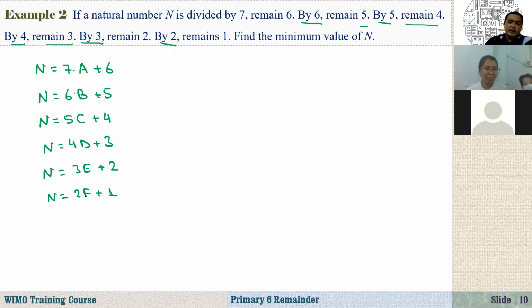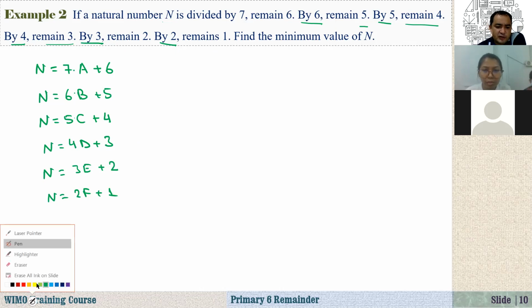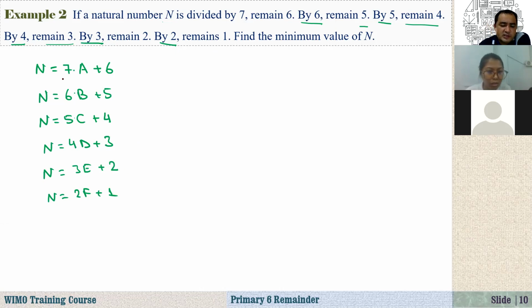What happens here? As you see, now if I just add 1 to both sides, when we divide by 7 the remainder is 6, so 6 plus 1 is also 7. That means if I add 1 to n, it will be divisible by 7. And also the second one, if I add 1, the number is divisible by 6.